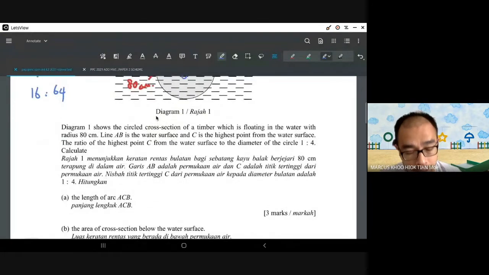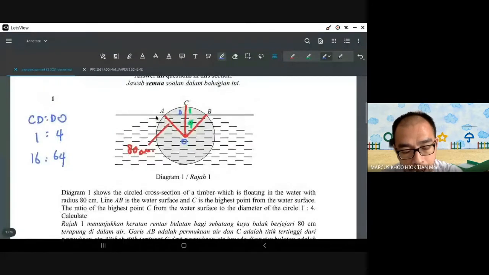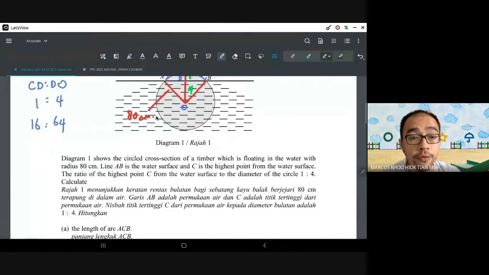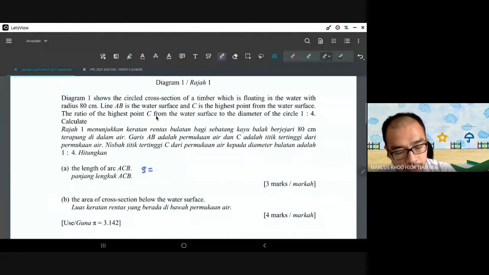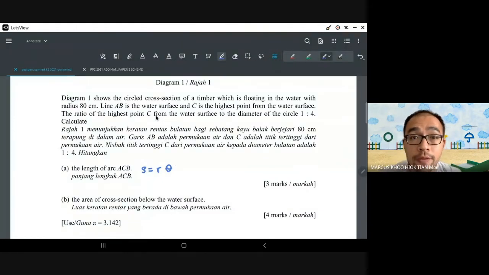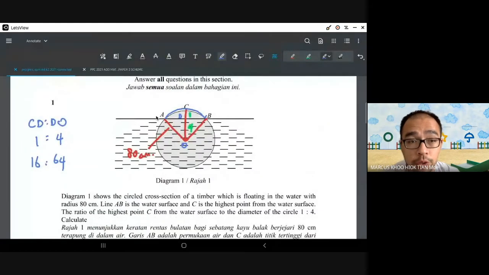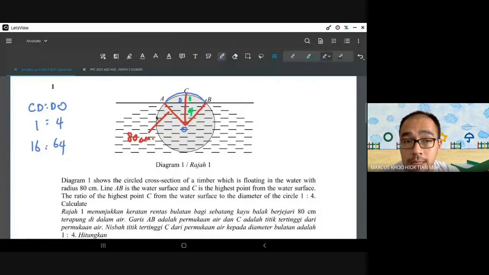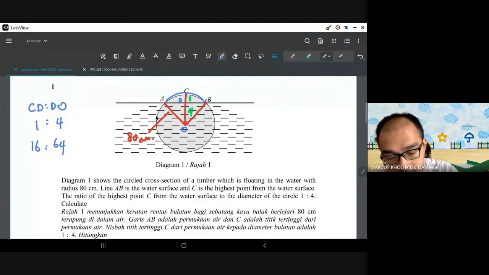So after that, we are required to find the arc length of ACB. The formula for arc length is S equals R theta. We have the R, no problem, but we don't have the theta. So we can use this triangle, which I'm going to mark in green, to help us find the value of half of the angle.